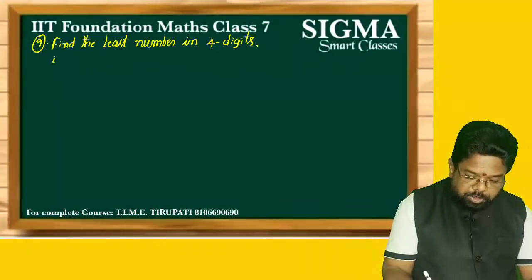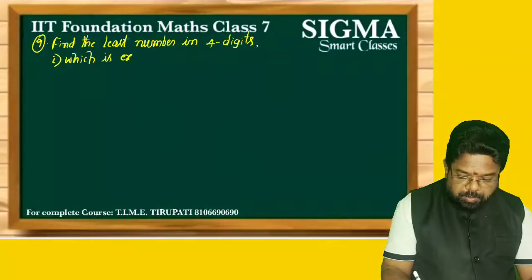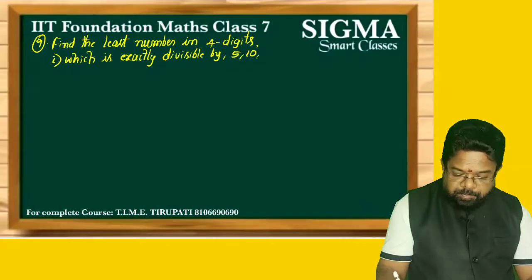Okay. Now here again the 3. Which is exactly divisible by 5, 10, 15, 20. That is the first one.